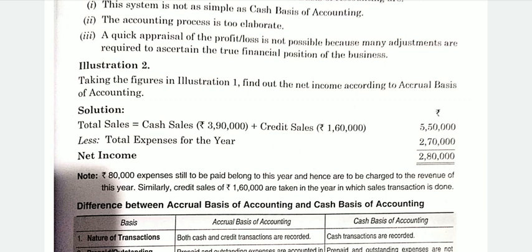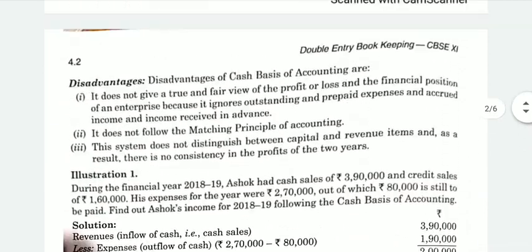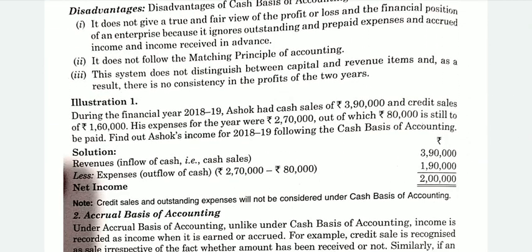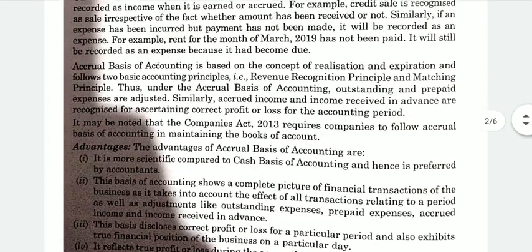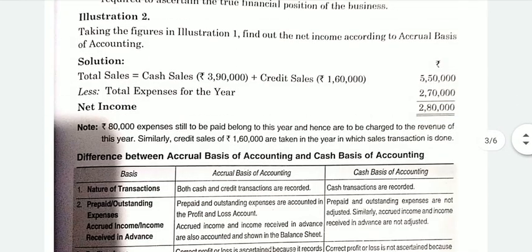If you remember, in the first example which we did with the cash basis of accounting, we ignored the expenses of rupees 80,000 because those were outstanding expenses. But now we will include this 80,000, as in 2,70,000, 80,000 is already included. So we will take total expenses as 2,70,000. So here our net income will be 2,80,000. Now let's see the example which we did in the cash system. What was our net income? 2 lakh. But what is the true picture? Our net income is 2,80,000.